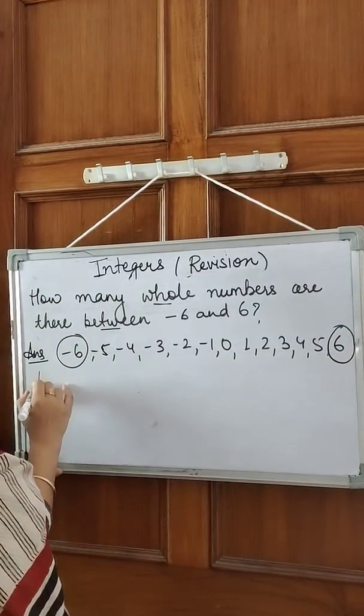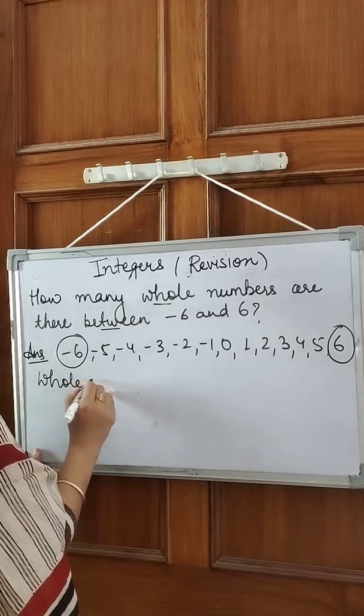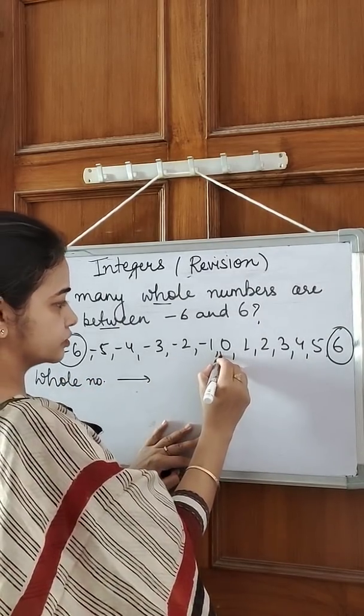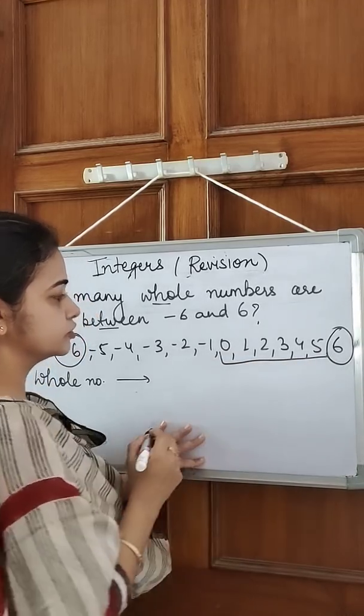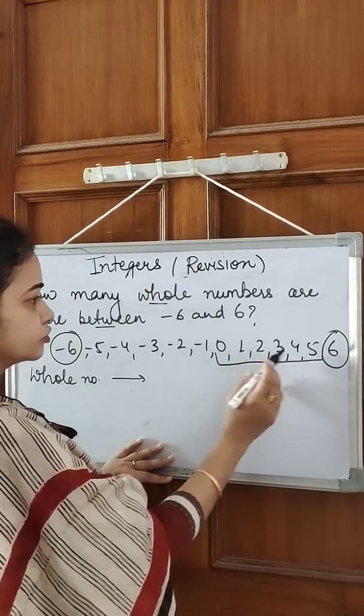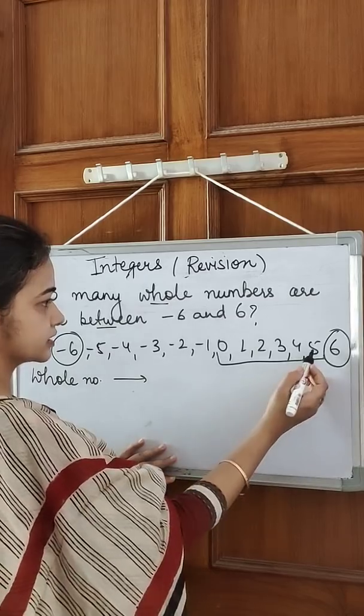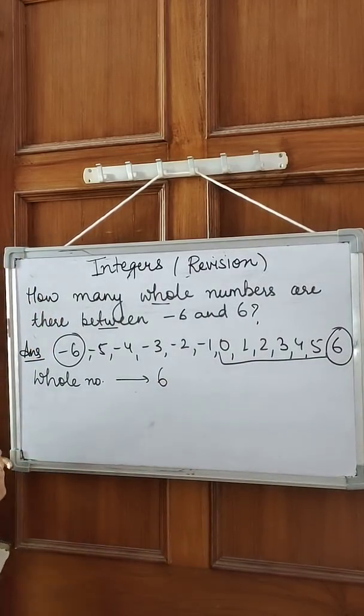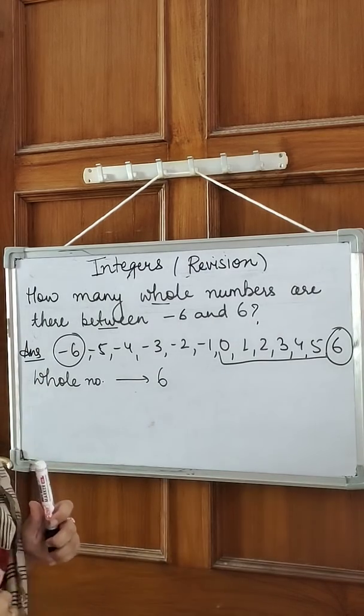Now the second thing, they are asking how many whole numbers there are. Whole numbers start from 0. So how many are there? From 0 to 5, how many numbers will be there? 6: 1 to 5 is 5 numbers, and one 0. So 6 numbers. Okay.